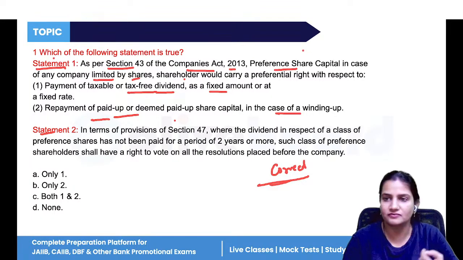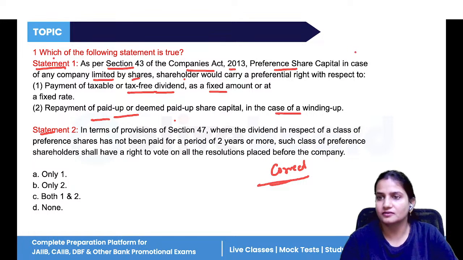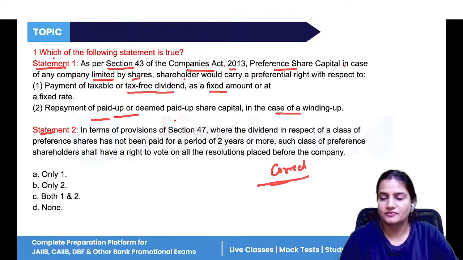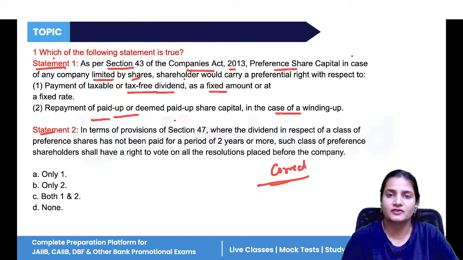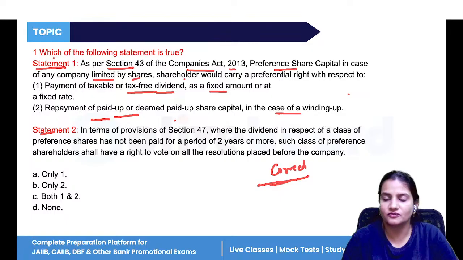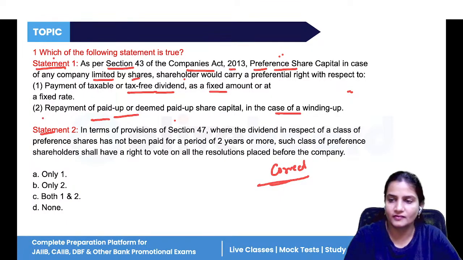In preference shares, we have studied that the dividend of the preference shareholders is fixed. They have a very limited voting right. Whenever the company makes any kind of profit, the first dividend will be given to these preference shareholders. And if the company gets liquidated or wound up, first preference is given to these shareholders. Yes, this is correct. Now, what does statement 2 say?